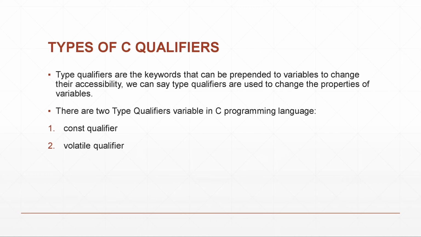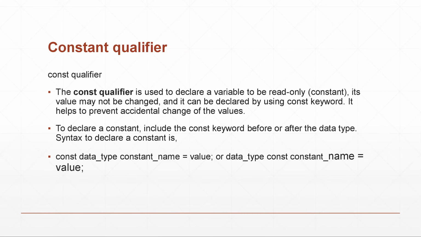First we are going to see about constant qualifier. The constant qualifier is used to declare a variable to be read-only. Its value cannot be changed, and it can be declared by using the const keyword. It also helps to prevent accidental change of the values. To declare a constant qualifier, we must include the const keyword before or after the data type. The syntax to declare a constant qualifier is given below.